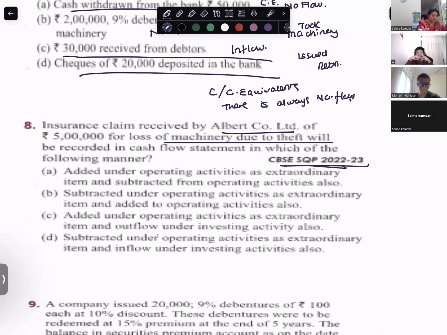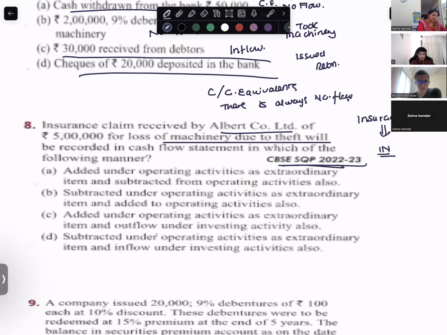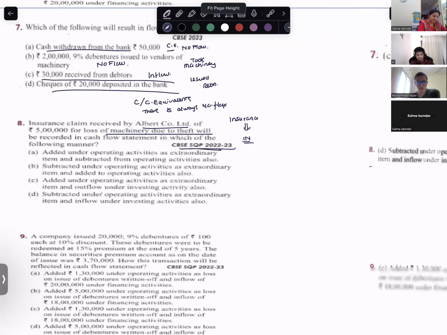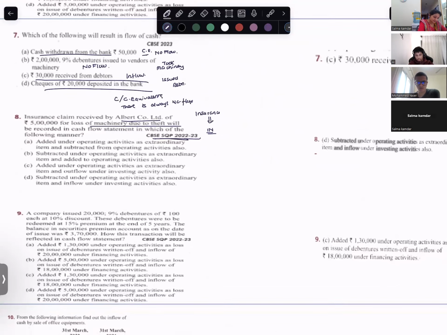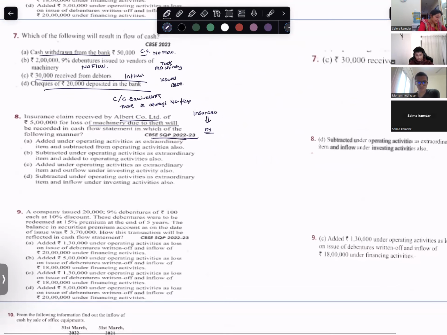That means your machinery was lost and you received insurance. The money is coming in. That means they want to know this will be recorded in cash flow where? First tell me, is it an ordinary thing or an extraordinary thing? Extraordinary. It happens rarely. Come on, read the first one.